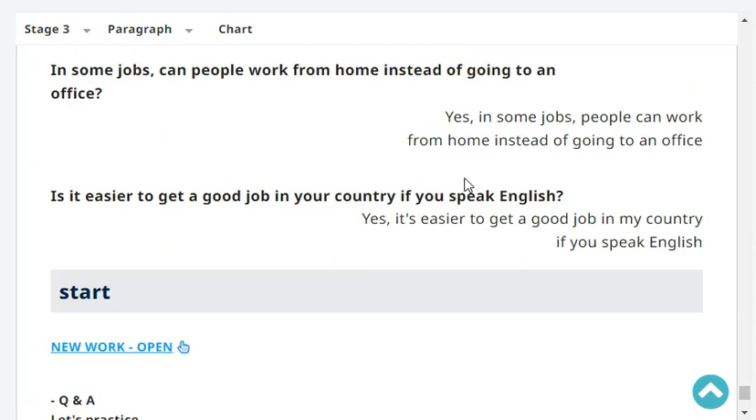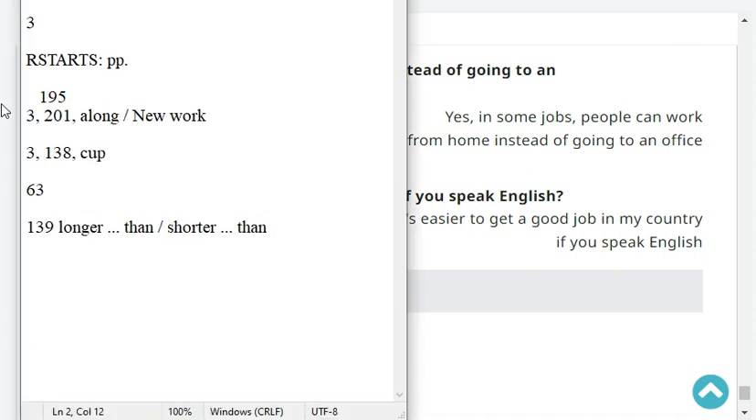In some jobs, can people work from home instead of going to an office? Yes, in some jobs, people can work from home instead of going to an office. Very good. Okay, so now let's move on to reading.